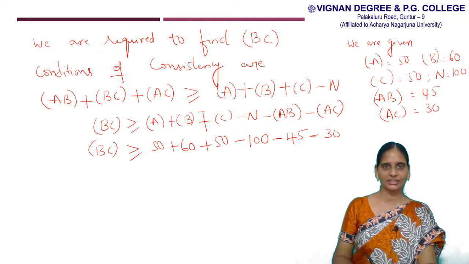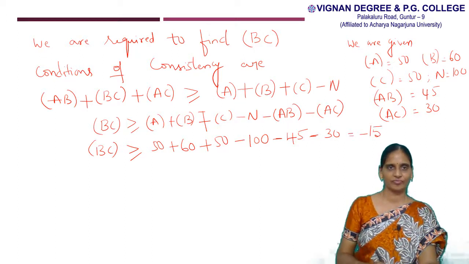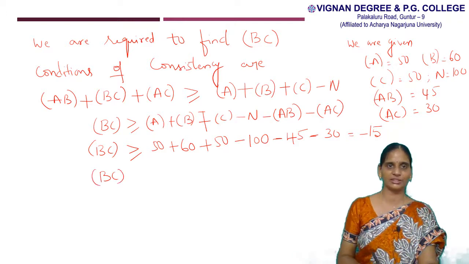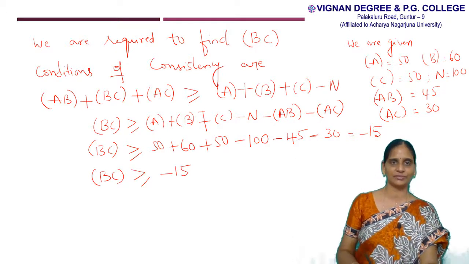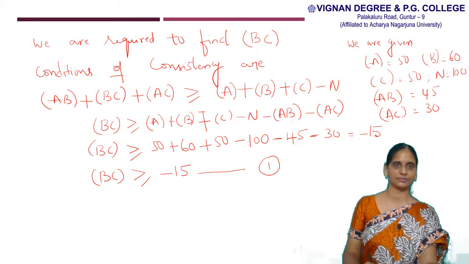So here we get minus 15. So therefore frequency of BC is greater than or equal to minus 15. So this is first equation.